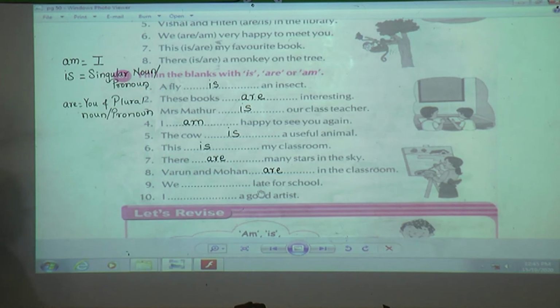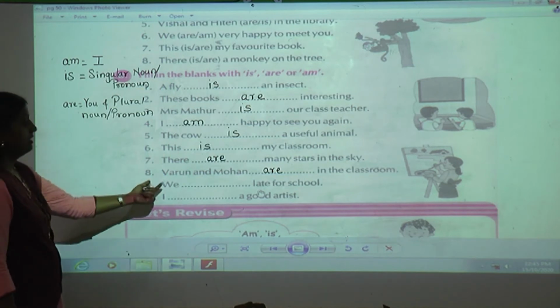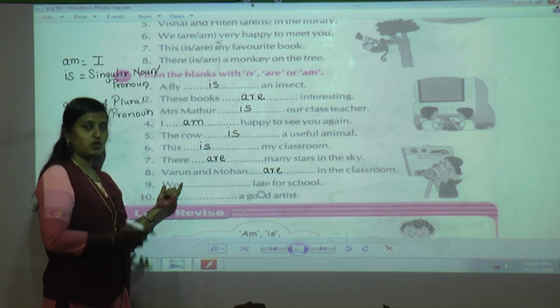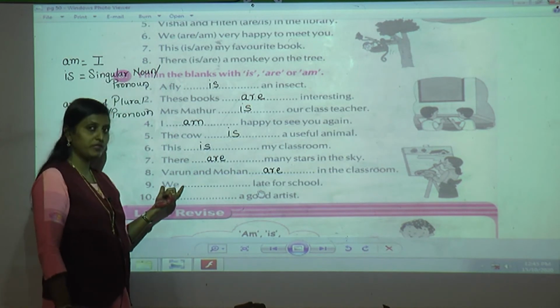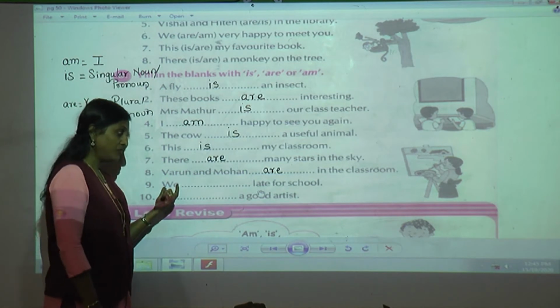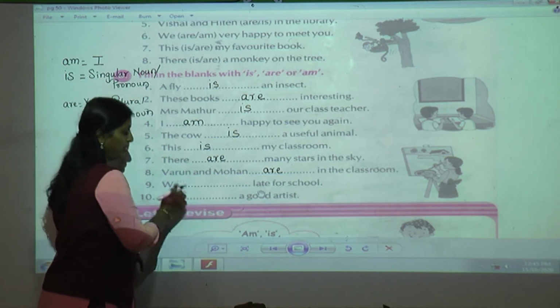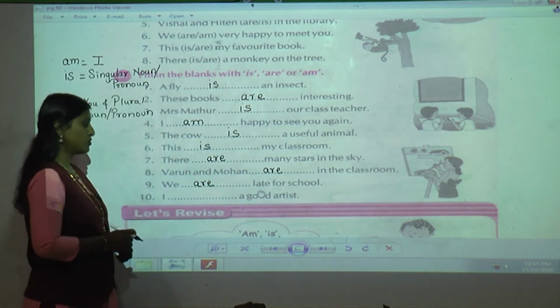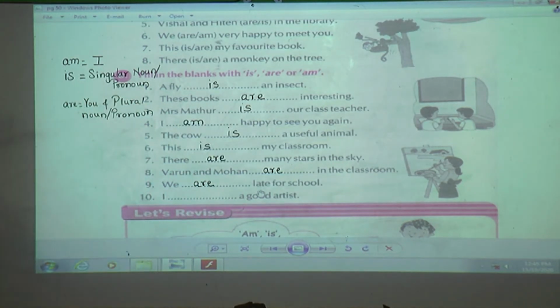We dash late for school. Am I late for school? Am I talking about myself? No. I am talking along with my friends or whoever is with me, brother or sister. So we shows that it is a plural. So we are late for school.